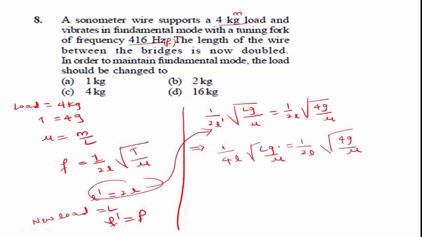Here, when you compare these two equations, we get root of L is equal to 2 into 2, or L is equal to 16 kg. Option D is the right answer.